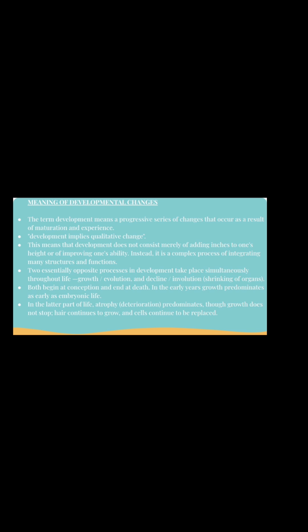Two essentially opposite processes in development take place simultaneously throughout life. One is growth or evolution, and the other is decline or involution. If we look at old age people, their organs or vital functions may start to decline. That phase is known as declination or involution. So two opposite processes are there: growth or evolution, and decline or involution. Both these processes actually begin at conception and end at death.